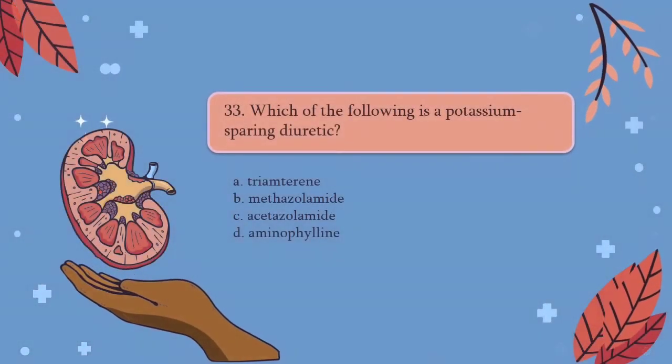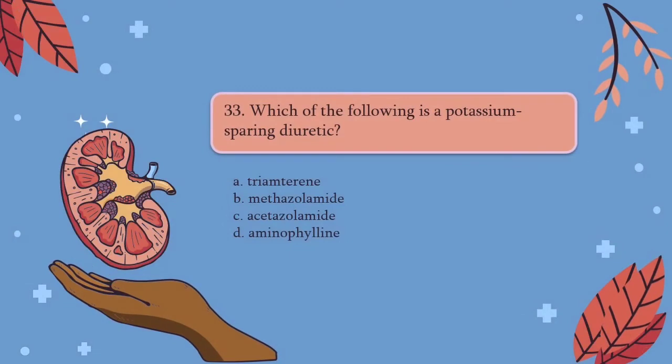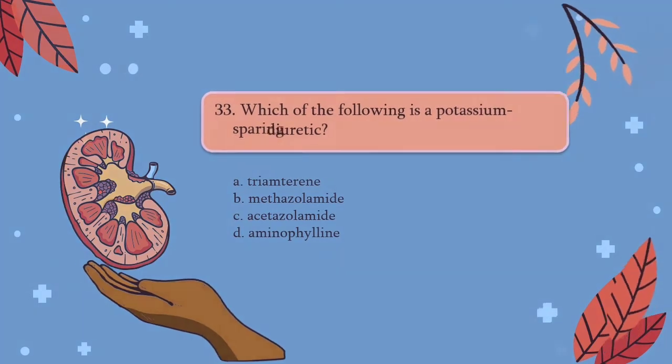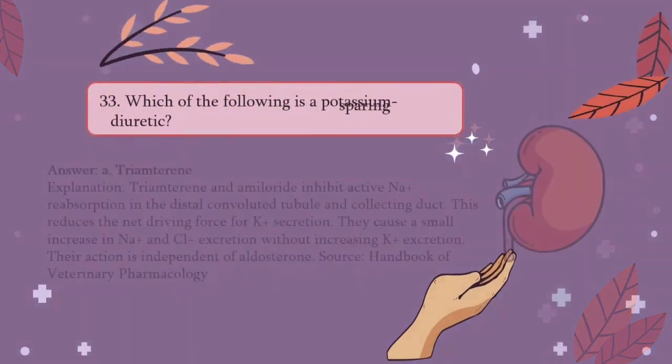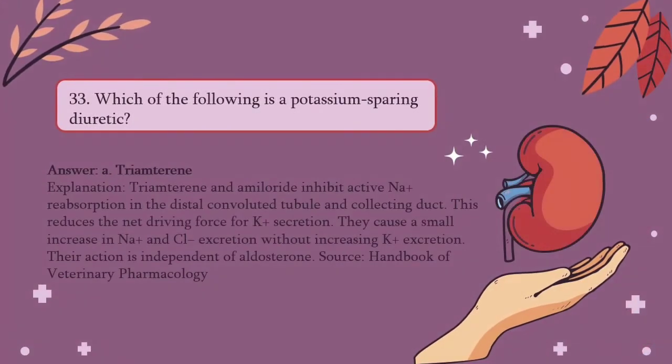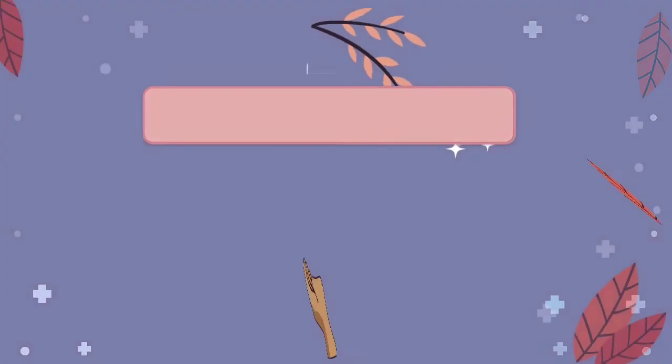Question number 33. Which of the following is a potassium-sparing diuretic? A. Triamterene, B. Methazolamide, C. Acetazolamide, D. Aminophylline. The answer would be A. Triamterene and amiloride inhibit active sodium reabsorption in the distal convoluted tubule and collecting duct. This reduces the net driving force for potassium secretion. They cause a small increase in sodium and chloride excretion without increasing potassium excretion. Their action is independent of aldosterone.